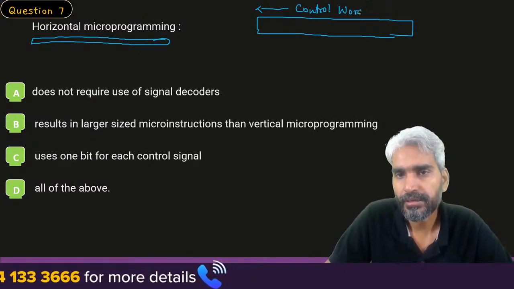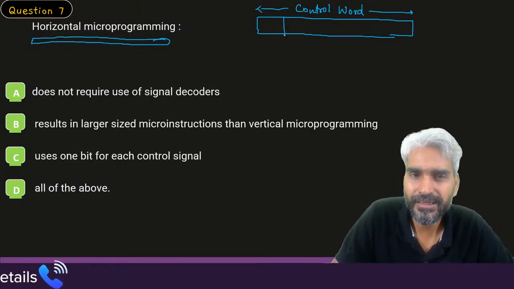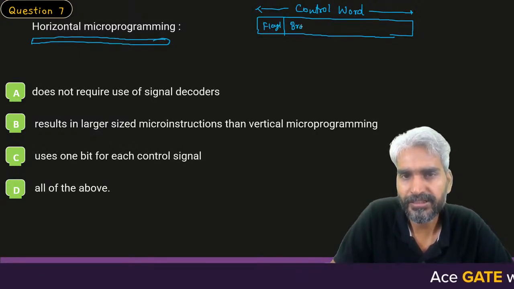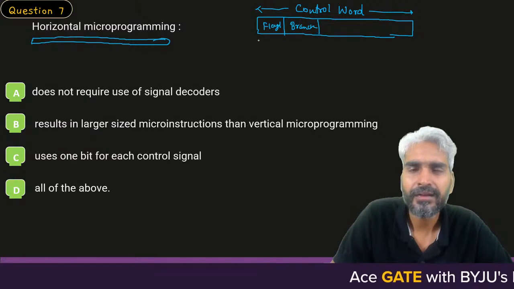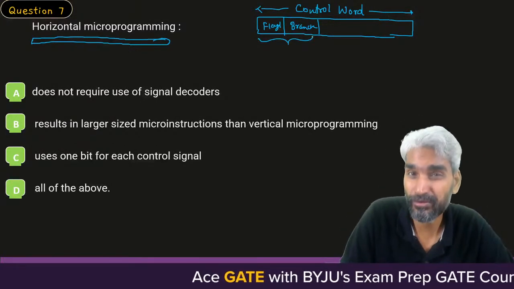This is a control word, right? So what are the different fields available? Sir, we have certain fields for flags. We have certain fields for branch condition. These are the optional fields. They may or may not be present in a micro instruction.